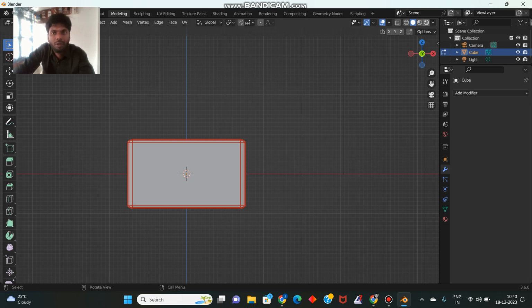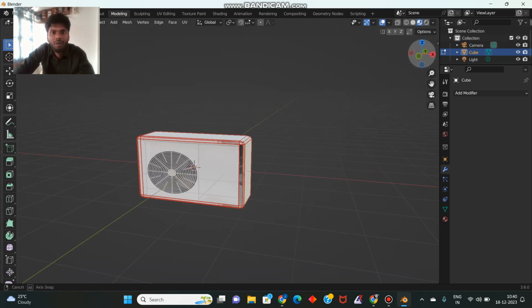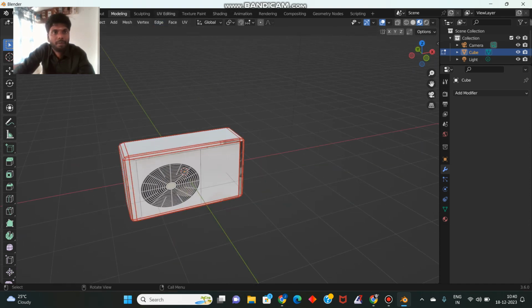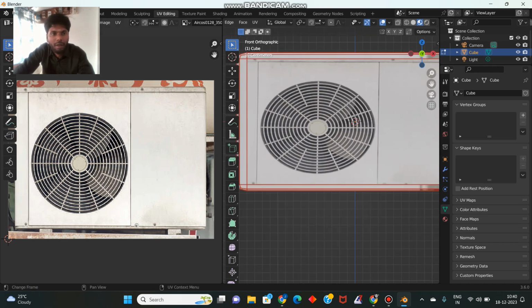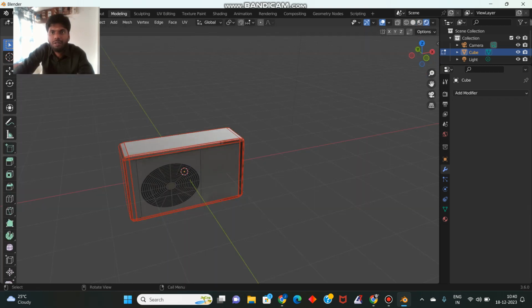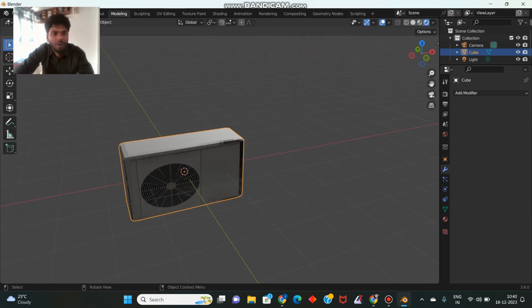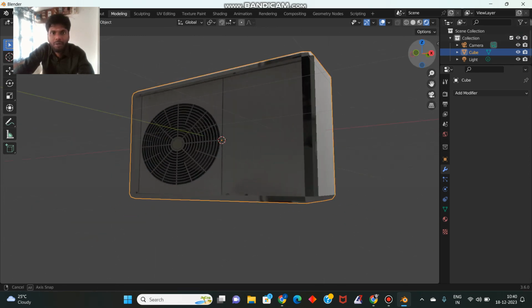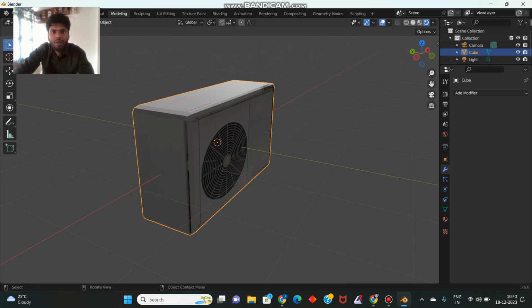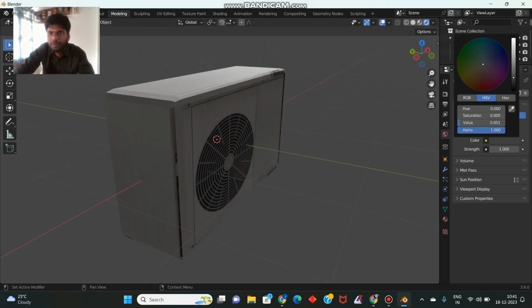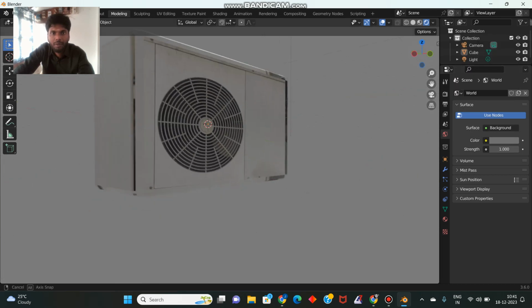Actually, now the image is applied to the object. You see in this figure, that portion, you properly apply that to the object.